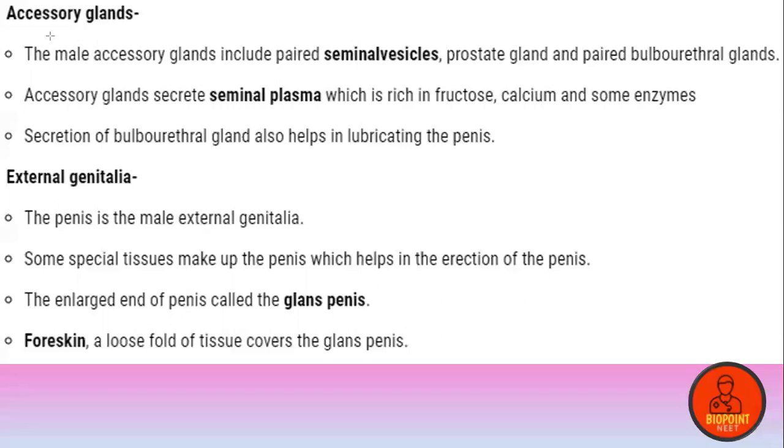The male accessory glands include a paired seminal vesicle, a prostate gland, and a paired bulbourethral gland.